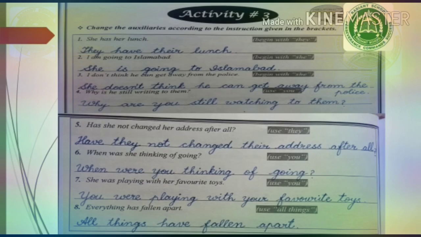Number 4, why is he still writing to them? Now, what you have to do, use you. Change the subject from he to you. Why are you still watching to them? Now, is will change into are according to the subject from he to you. Why are you still watching to them? Now here watching is a mistake. Here you have to write why are you still writing to them. Okay, cut this watching. Instead of watching, the correct is writing according to the sentence.